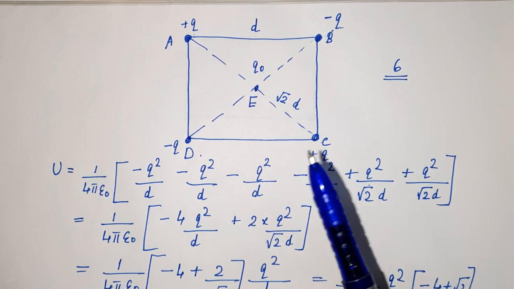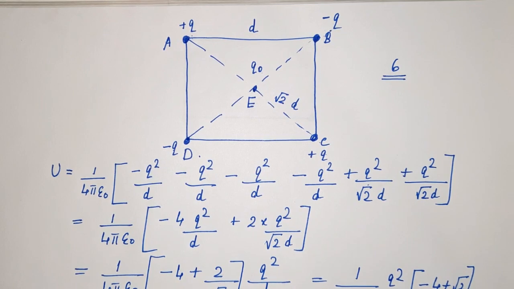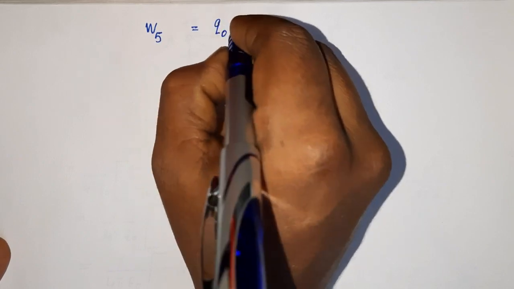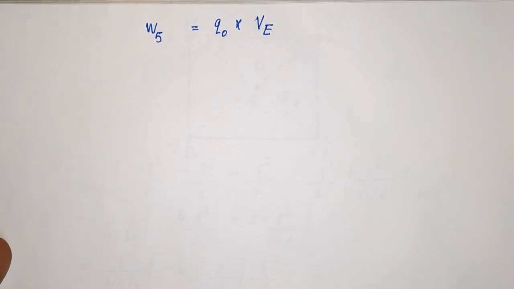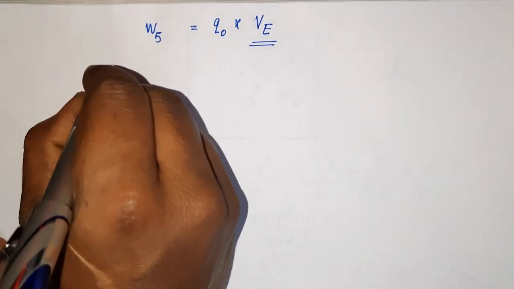Now what is the work done to bring the extra charge Q0 at E? So how will you find the work done in bringing Q0 to the point E? What is the expression? Charge into potential at that point. So extra work done, suppose we call it W5, that is equal to Q0, that is the charge to be brought, and it is brought to the point E. So Q0 into VE, where VE is the potential at the point E. Okay, so first step is to find VE.